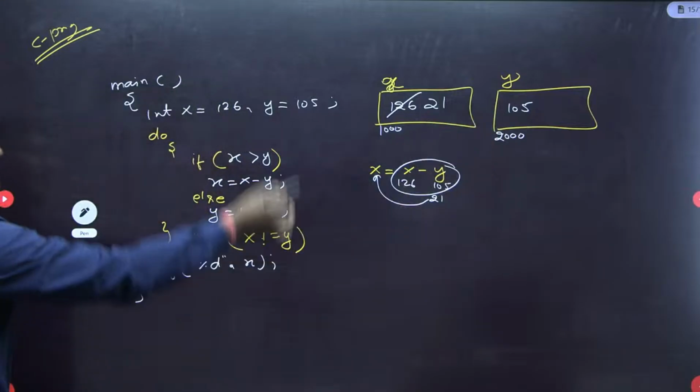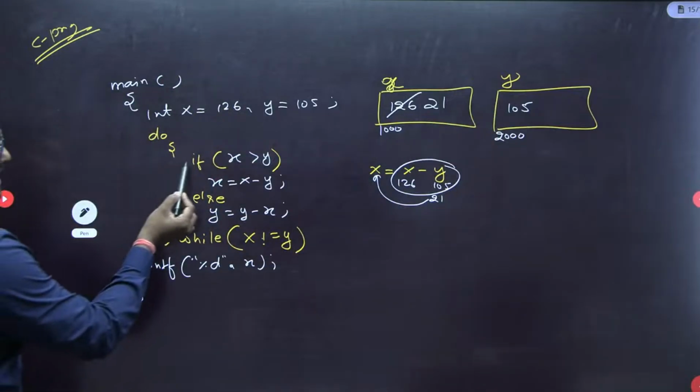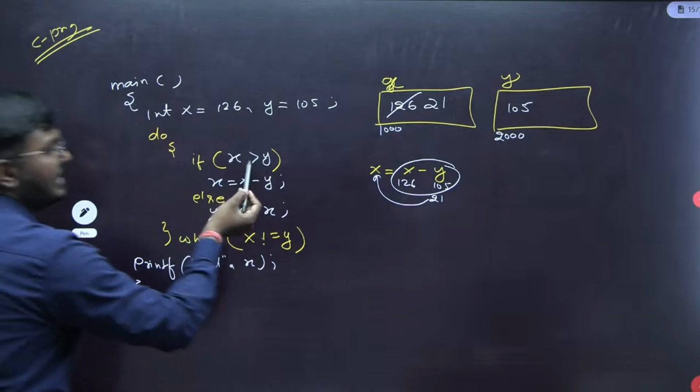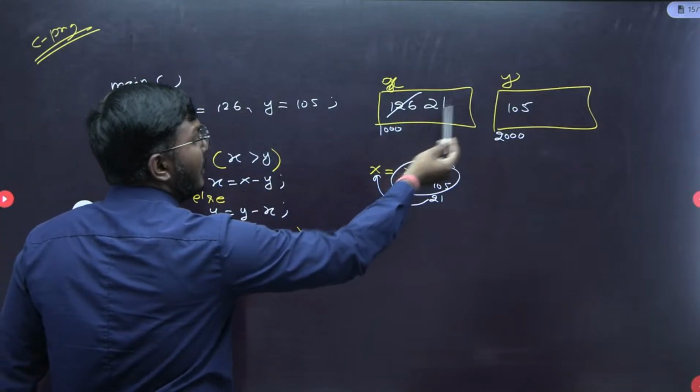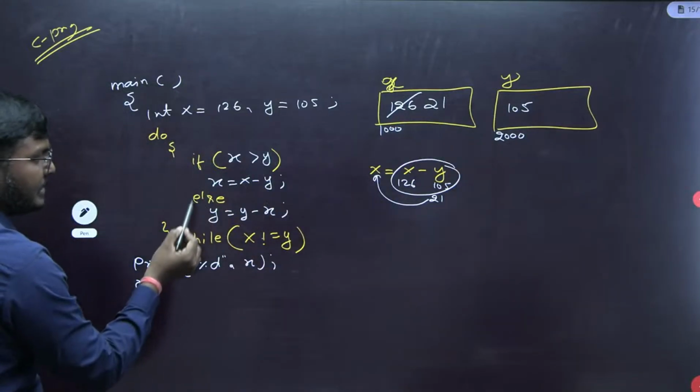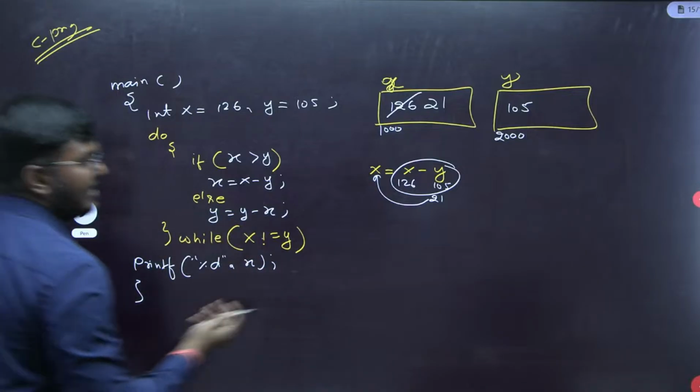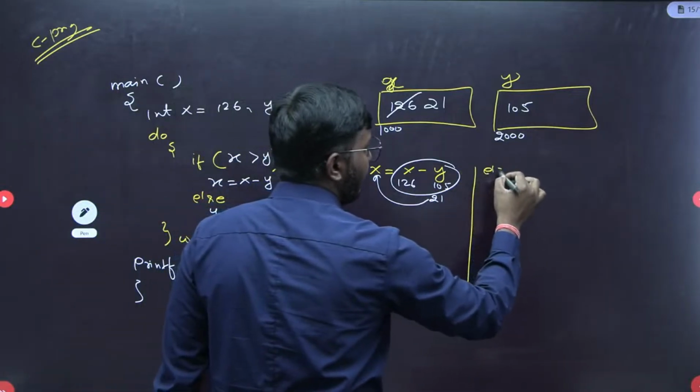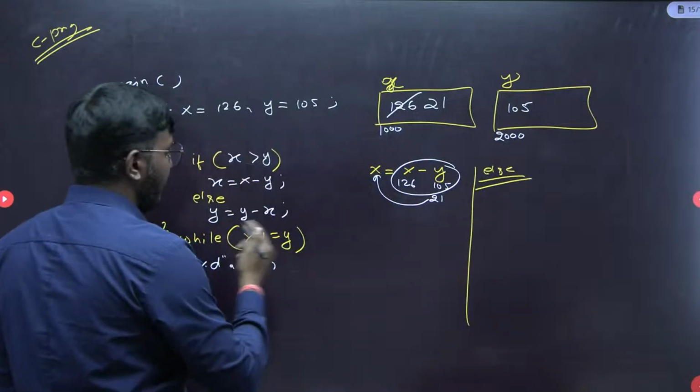The condition is true. Then again perform the same here. Again check if x is greater than y. Is it true or false? It's false here. Why? Because x is smaller than y here. So if it is false, then execute the else part. What is else? Else is nothing but y equal to y